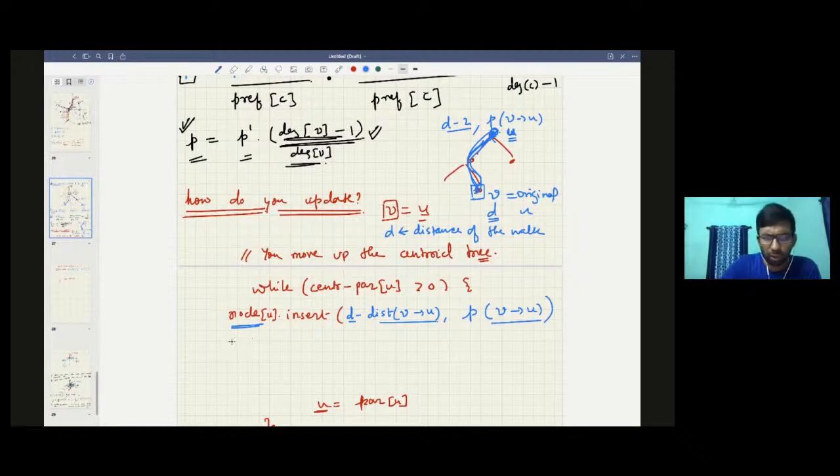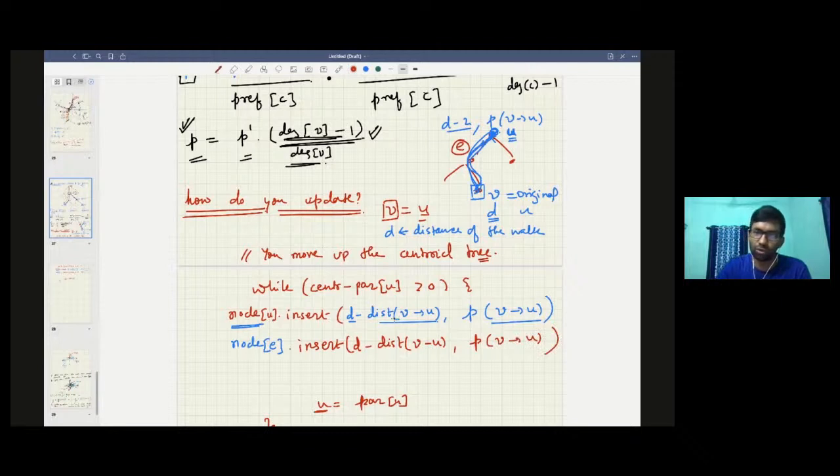Now you also need to maintain for that particular edge. Let's call this particular edge E, the edge through which this update is happening. So for that particular edge, you also need to maintain the same thing, that this value has been updated through this edge. So this update had happened through this edge.